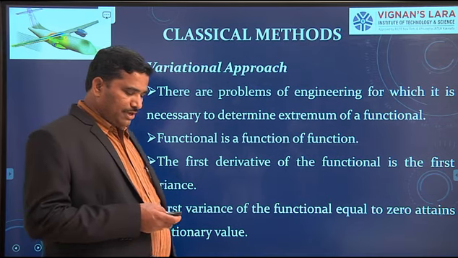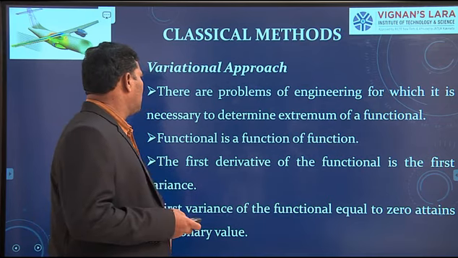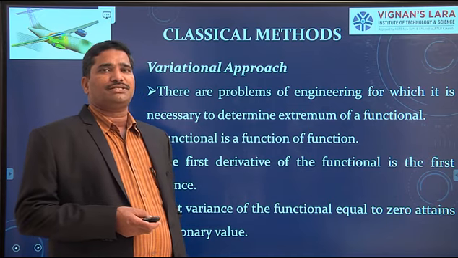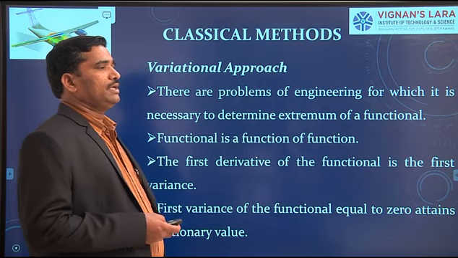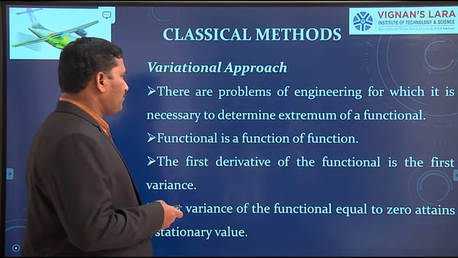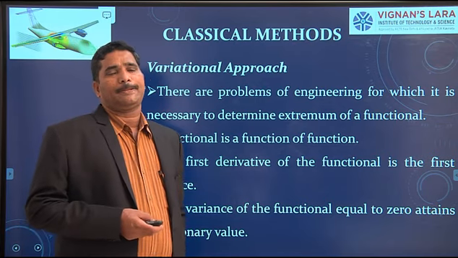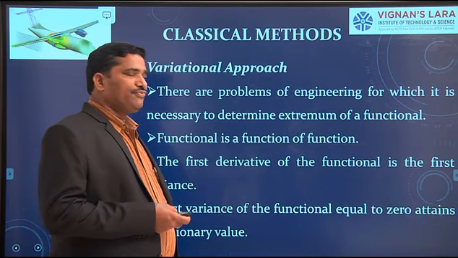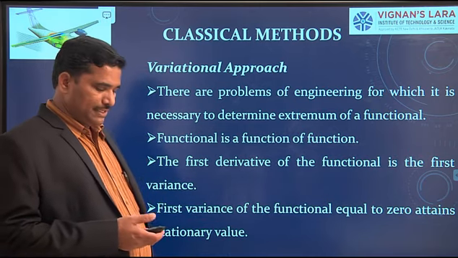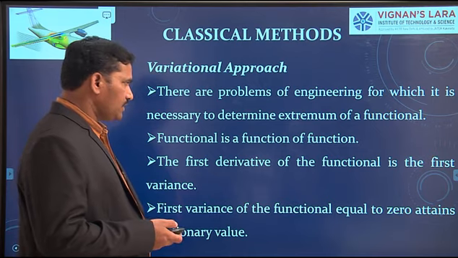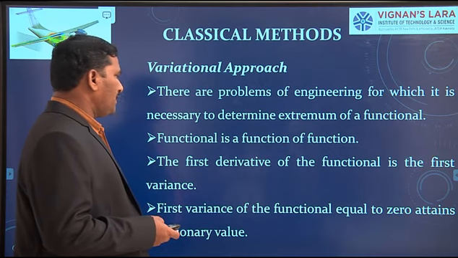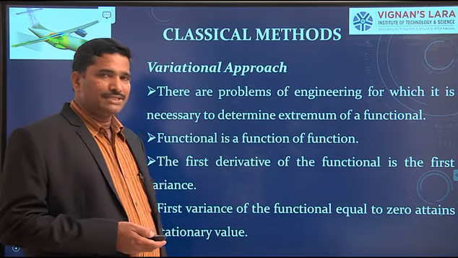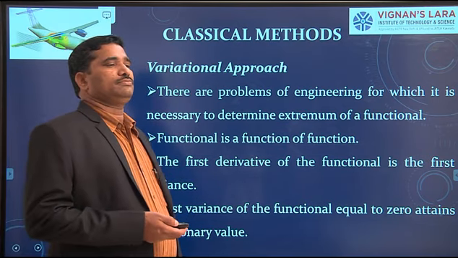There are problems of engineering for which it is necessary to determine the extremum of a functional. Functional is a function of function. The first derivative of the functional is the first variation. When the first variation of the functional equals 0, it attains a stationary value.